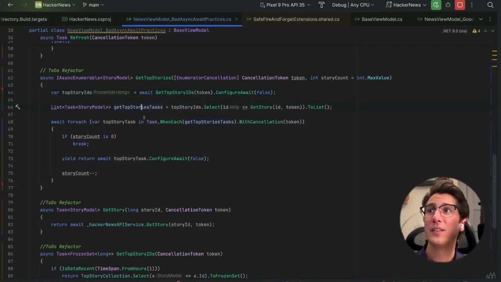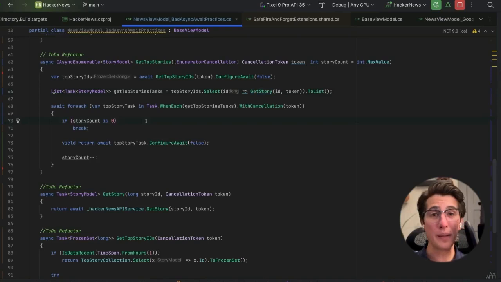And then the next step is where we fire off all these tasks. We create a whole list of tasks, one for each top story ID, where we're calling the GetStory API. And now all of these are running in the background in parallel. And instead of waiting for all of them to finish before we start returning our results, we take advantage of Task.WhenEach to leverage IAsyncEnumerables with our cancellation token, of course, to yield return each story.